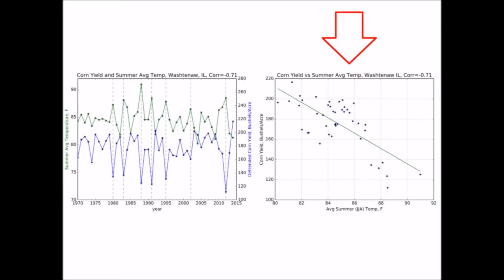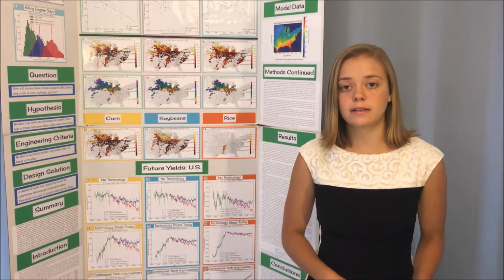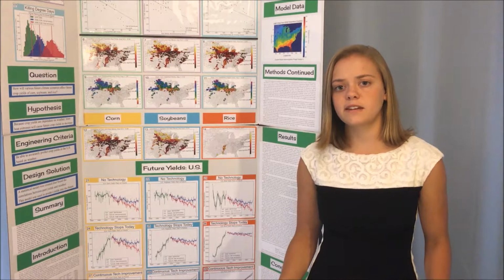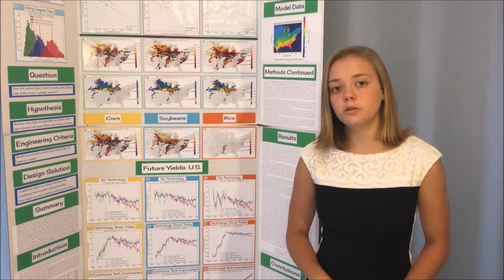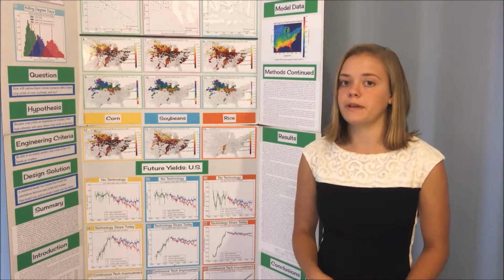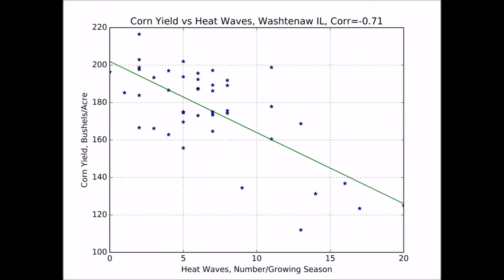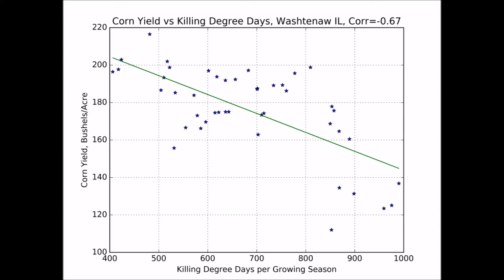So what I did for this plot here is I took the summer average temperature and corn yield for a single year and plotted it as a single dot on this plot. Next, I fit a best fit line and found a correlation. In order to get correlations such as these, I first had to detrend the yield due to the technology increase. This is a standard thing to do in this field, because if the yield wasn't detrended, then the correlation would be higher with the year instead of with the weather. The correlations for this single county are -0.71, -0.71, and -0.67, and they are all considered highly significant.